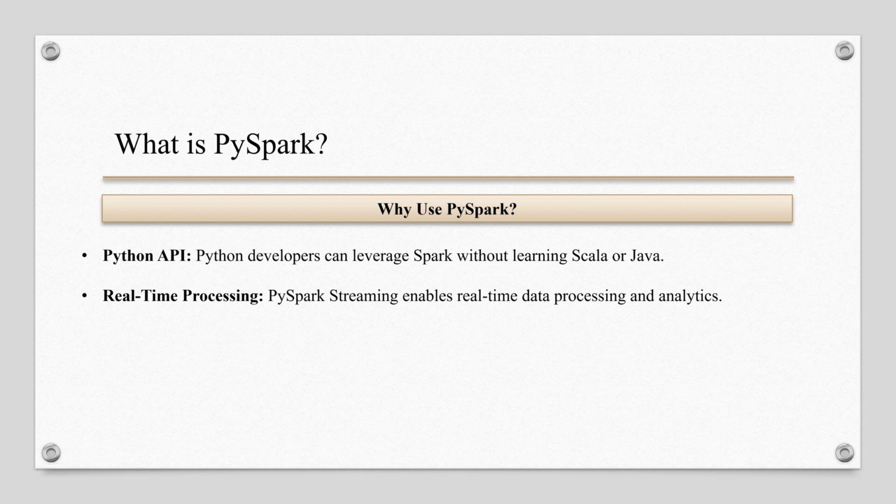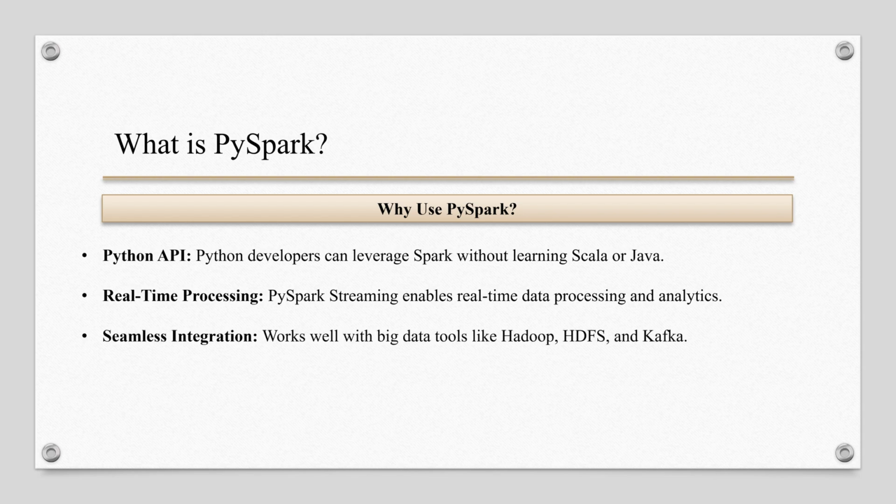It allows you to process live data streams, making it useful for applications that need real-time analytics like monitoring, fraud detection, or IoT systems. Seamless integration. It works well with big data tools like Hadoop, HDFS, and Kafka. This makes it an excellent tool in environments that already use these platforms for storing or streaming data.